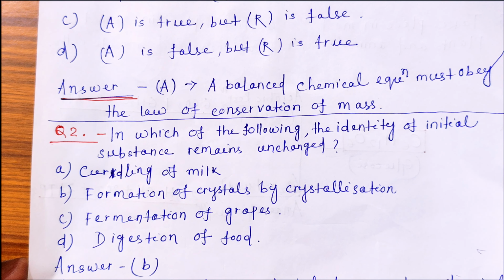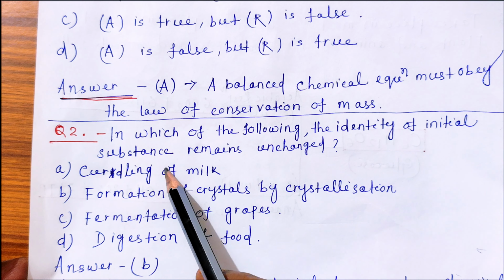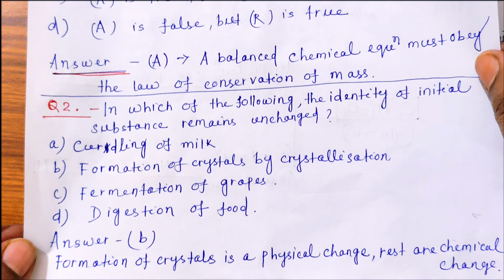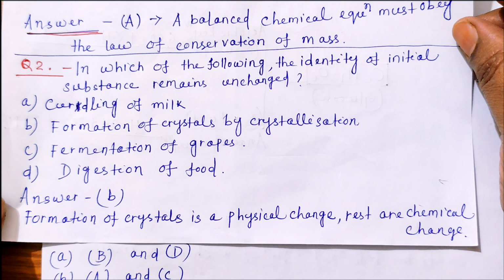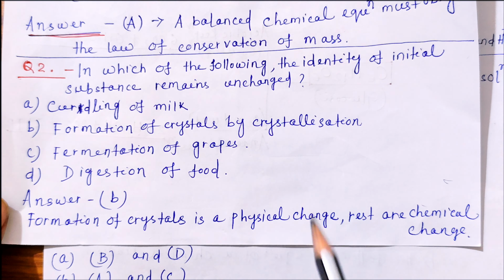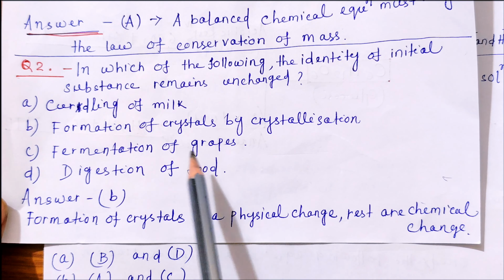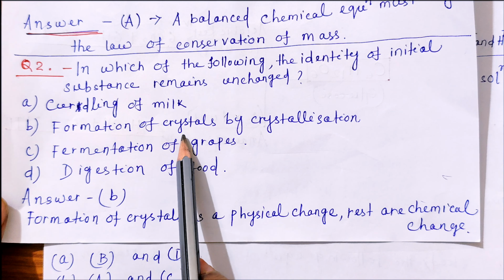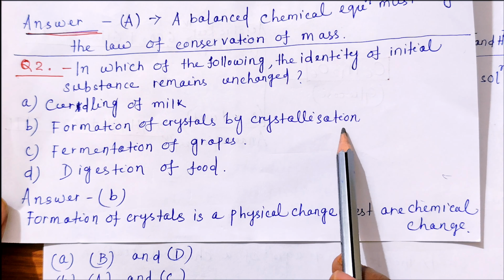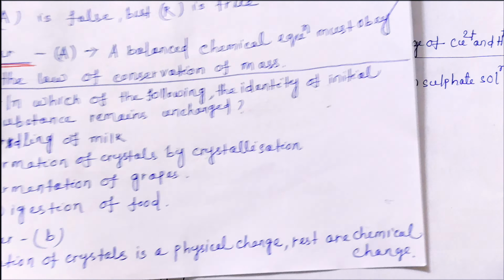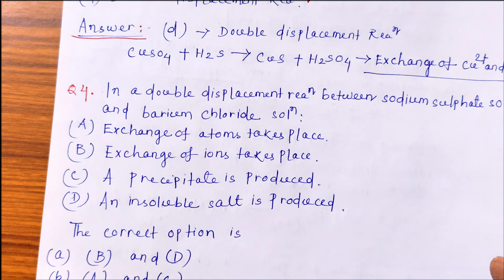So in this case the correct option will be B, formation of crystals by crystallization. And the rest three options A, C and D are nothing but chemical changes. So जो तुमको final में मिलेगा, you can't get back the initial substance, right? Only in the case of formation of crystals by crystallization, this is only a physical change and the initial substance remains unchanged.